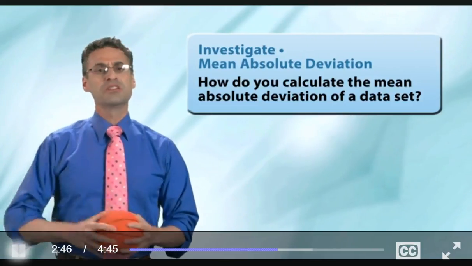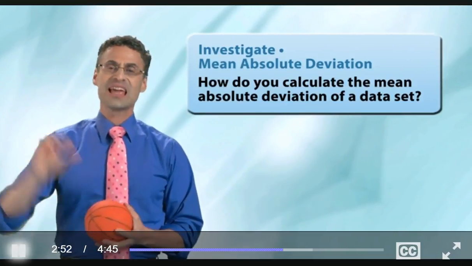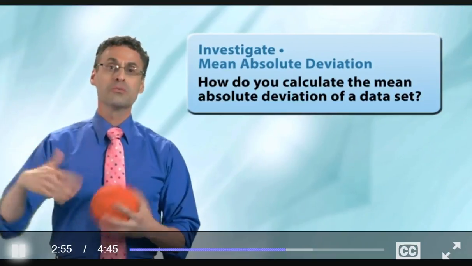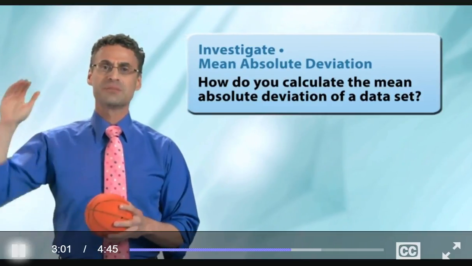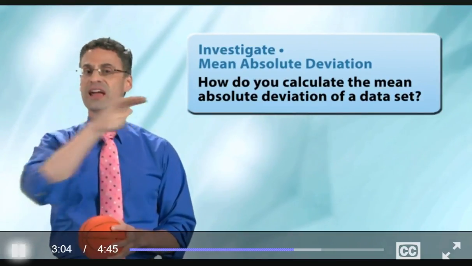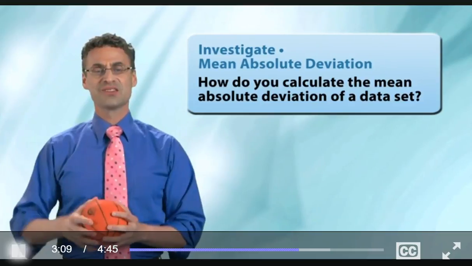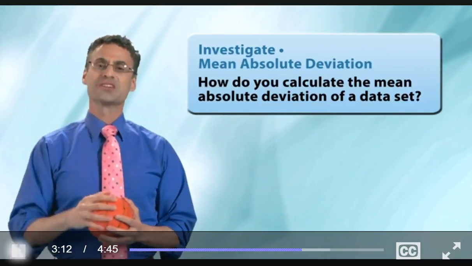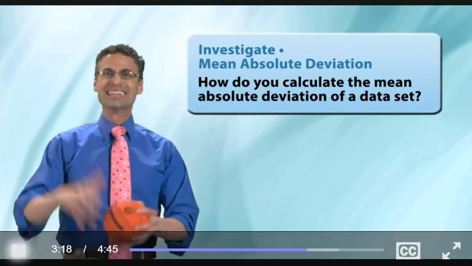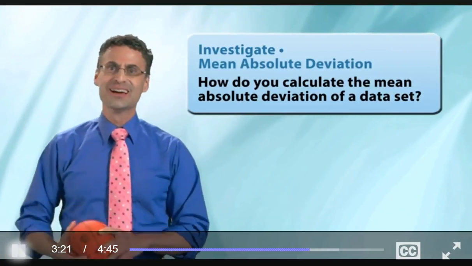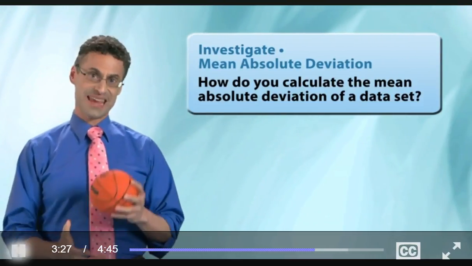Now, what's the deviation between an individual basketball player's height and that mean? Well, the mean is the same thing as their height, and so the difference between that number and itself would be 0. So in each case, the deviation of each player from that mean is going to be 0. So 0, 0, 0, 0, 0, 0 for every single basketball player. Well, what is the mean of a data set that looks like just all zeros? Well, you add up all the zeros and you divide by how many zeros you have, and that will, of course, give you 0. So the mean absolute deviation of the players' heights, without doing any more work, is going to be 0 because all the players had the same height.